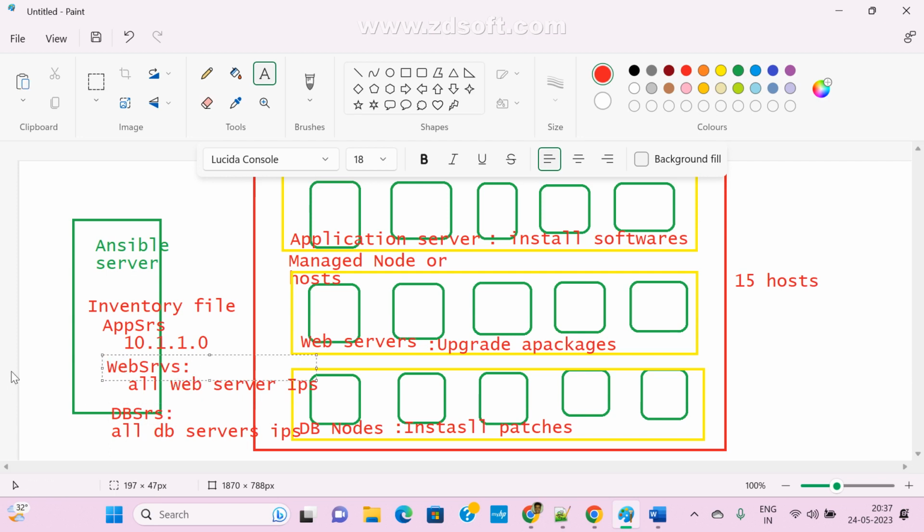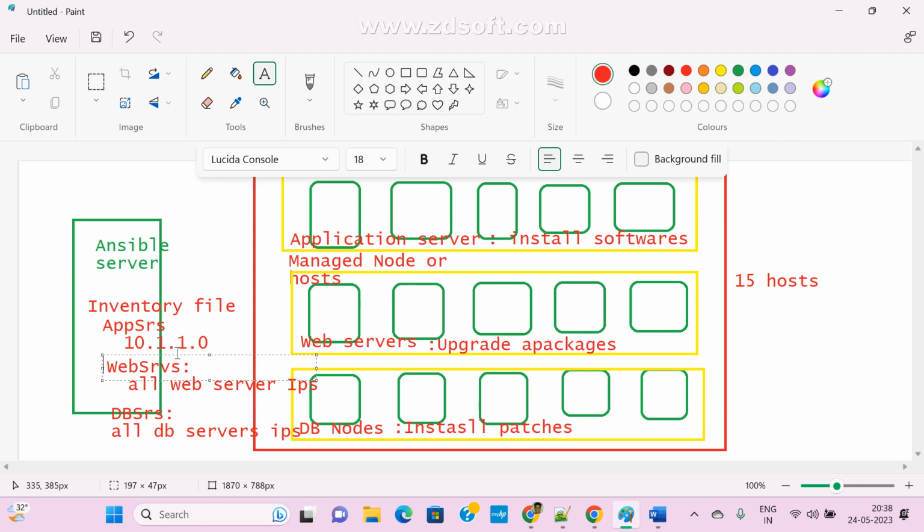Now got it, right? Like this, in real time we are maintaining multiple groups: web servers, application servers, DB servers, network servers, backup servers. So in real time we are maintaining many servers. A server is nothing but also one host machine, guys. Don't get confused here. That is also a host. It might be a Linux host, Ubuntu or CentOS, whatever it may be, or Windows. So this is the main file.